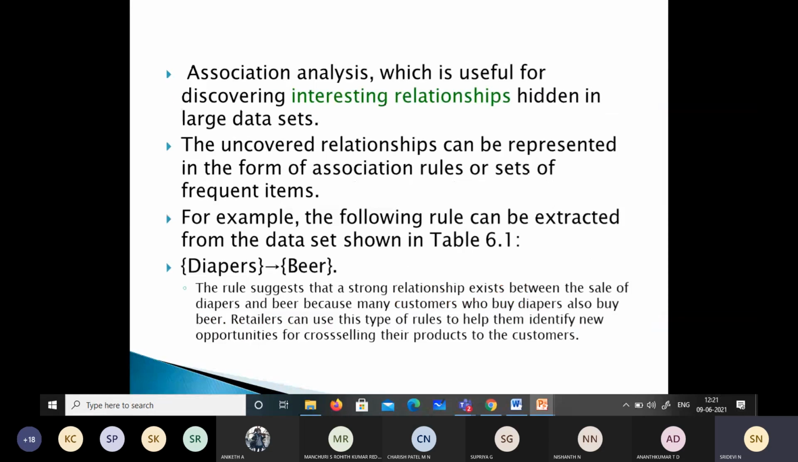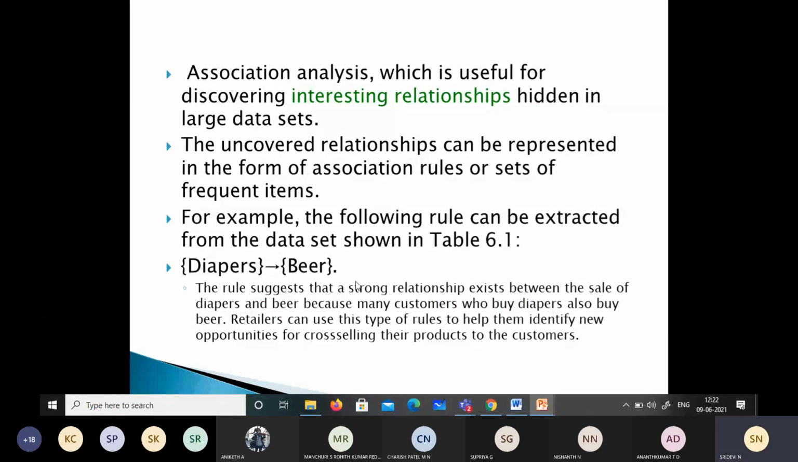If we have a rule like this, diapers with beer, the rule suggests that a strong relationship exists between the sale of diapers and beer, because many customers who buy diapers will also buy beer. Earlier, when we discussed it, it was diapers with milk. Here they say diapers with beer. So this rule suggests that there is a strong relationship between the sale of diapers as well as beer.